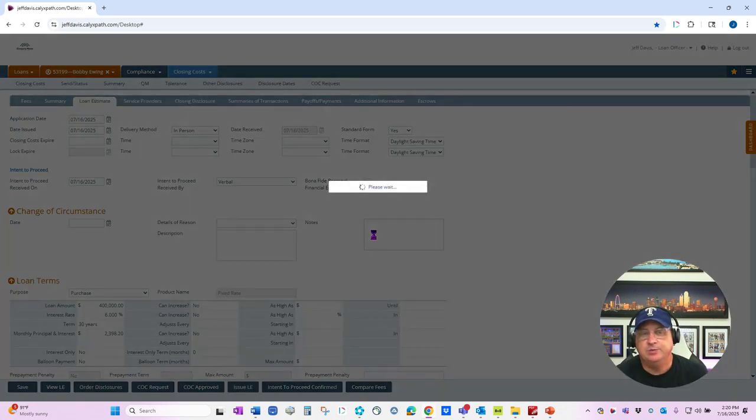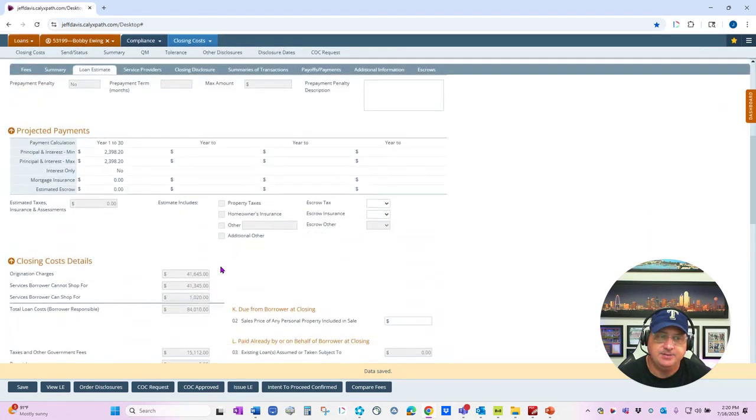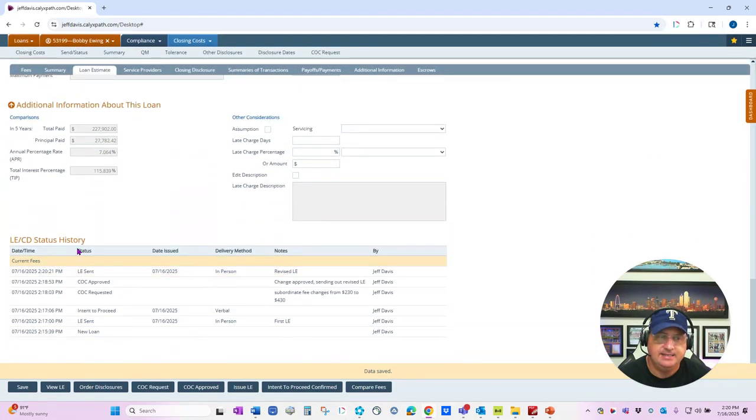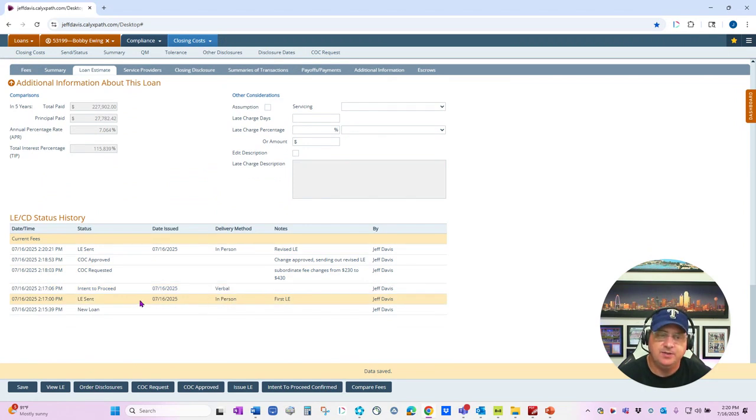And now what we're going to do is scroll down to the bottom of the loan estimate screen here, and you'll see under the LE CD status history, you can see when the first LE was sent out, when the intent to proceed was sent out, when the COC was requested, when the COC was approved, and then when the revised LE was sent out. So excellent loan visibility across the board for that COC workflow.